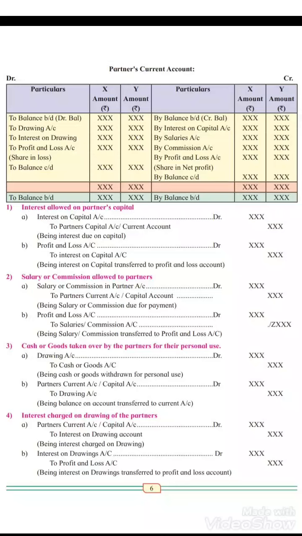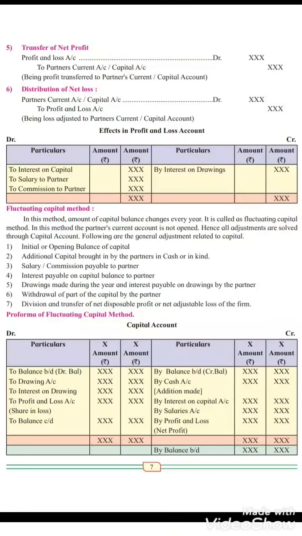Here again you have to focus on the posting. On the debit side we will put the drawing amount, that is 'to drawings account', then 'to interest on drawings', and 'to profit and loss account' if it is a loss. It means if you get the final amount as a loss, you will put it on the debit side. If you get a profit, then you will post it on the credit side.